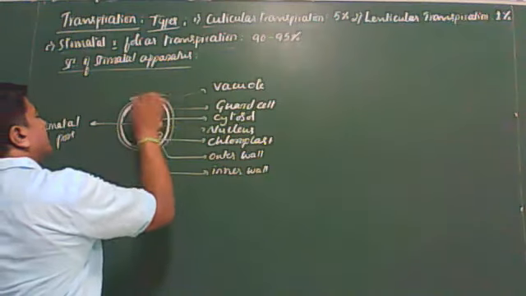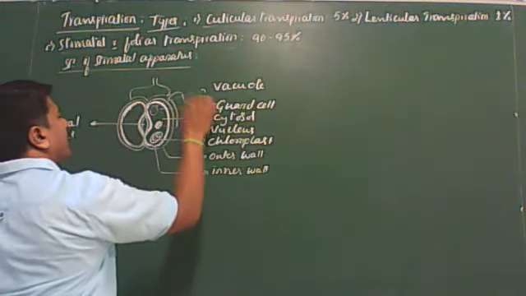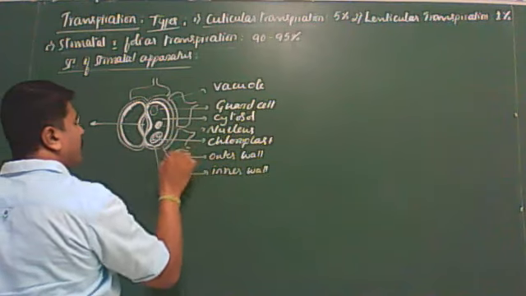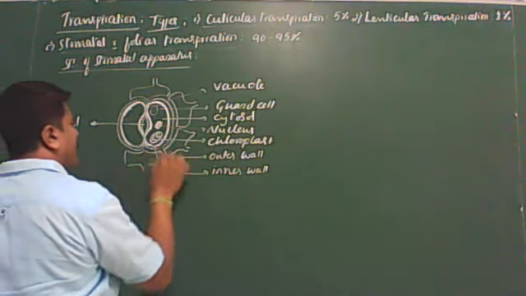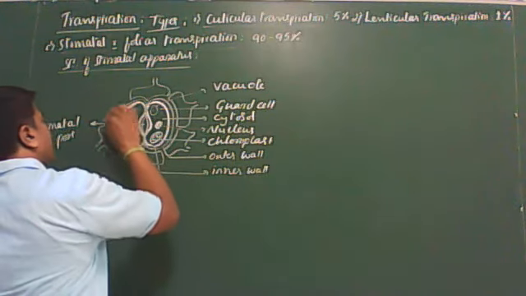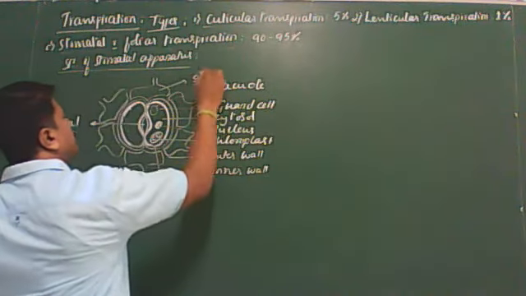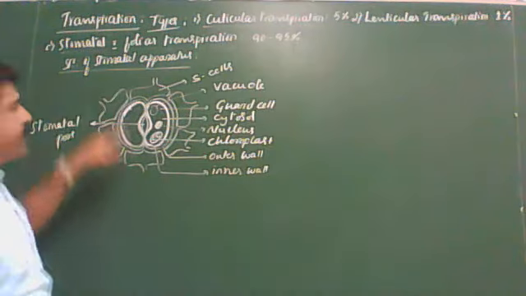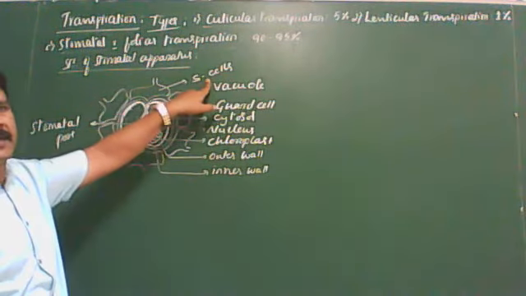Both the guard cells are surrounded by epidermal cells called subsidiary cells, also called accessory cells.